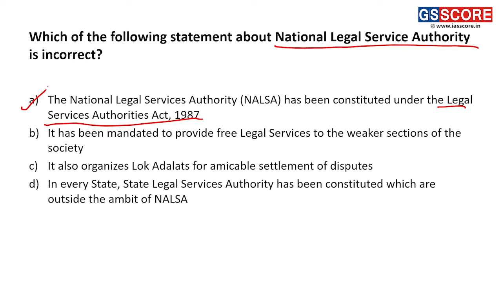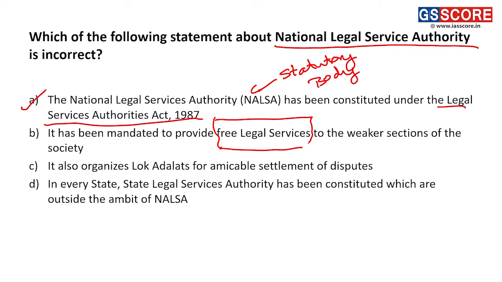Absolutely correct statement. So we also know from this that NALSA is a statutory body. Next statement: it has a mandate to provide free legal services to weaker sections of society. Absolutely, this is actually the prime objective of NALSA.